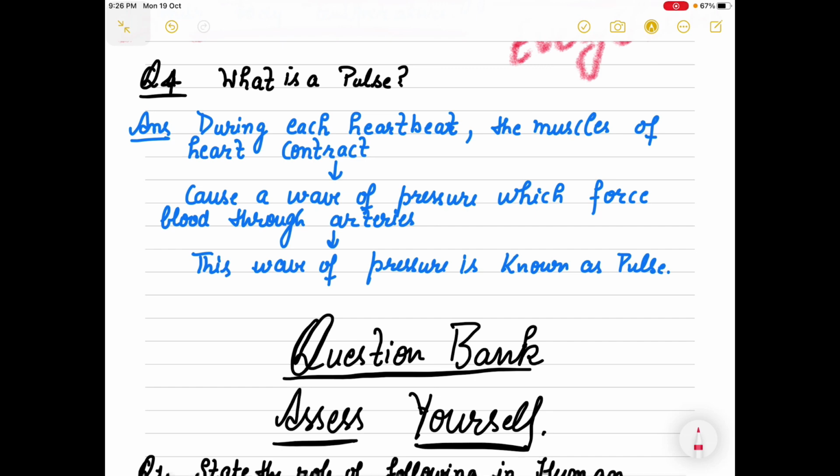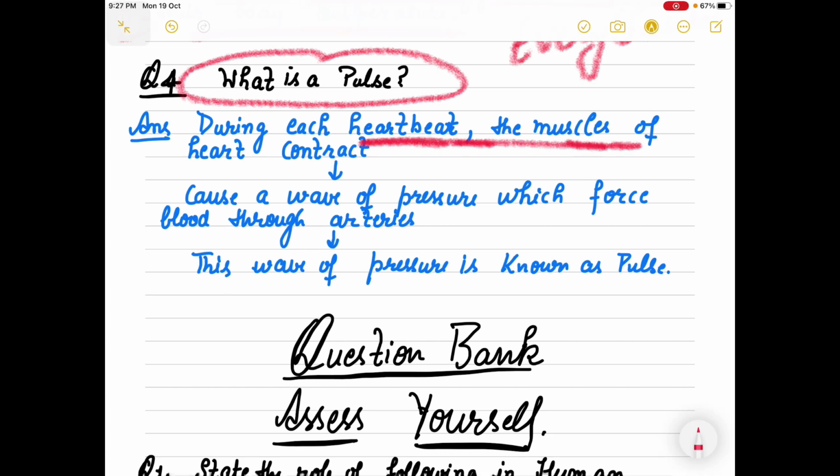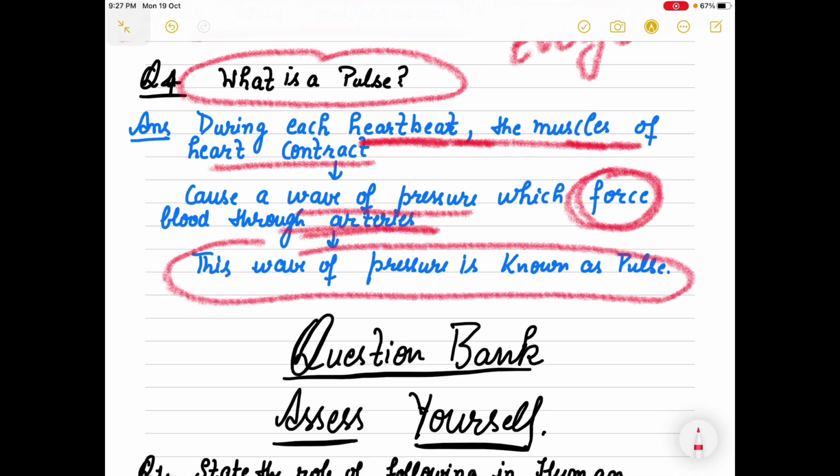When a 3 marks question is asked, then one part is: what is a pulse? Every time we hold our wrist, we can feel our pulse. During each heartbeat, the muscles of the heart contract, right? Contraction means there is a kind of pressure, and this pressure forces the blood to move into the arteries, and this wave of pressure is known as your pulse. Means when the force through which blood is flowing in the arteries, that pressure is known as the pulse.